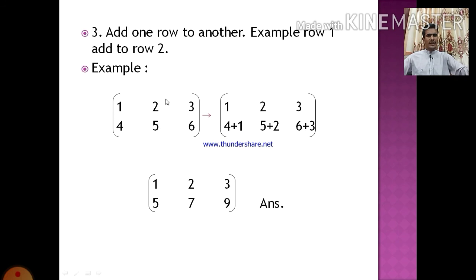You can see here row number 1 added to row number 2: 4 plus 1, 5 plus 2, and 6 plus 3. 1 2 3 stays the same, and 4 plus 1 is 5, and 5 plus 2 is 7, and 6 plus 3 is 9. It is the answer.